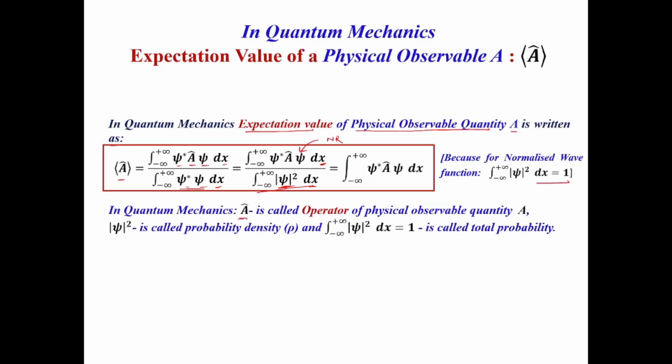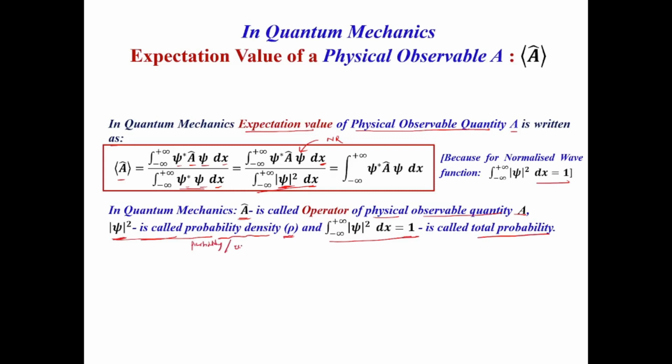Here A cap is called the operator of the corresponding physical observable quantity A. Psi mod square is the most important here. Psi mod square is called probability density, and it can be represented by rho. The integral from minus infinity to plus infinity of psi mod square dx equal to 1 is nothing but your total probability, and this is your probability density, meaning probability